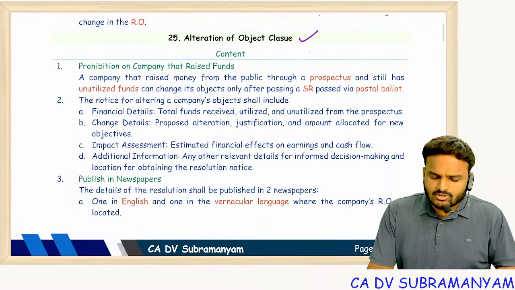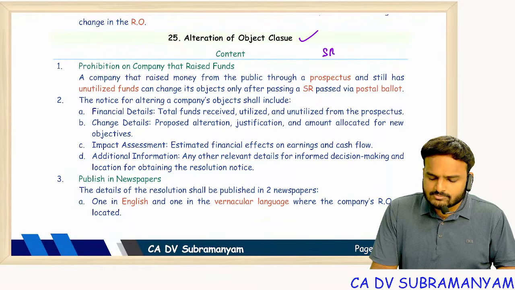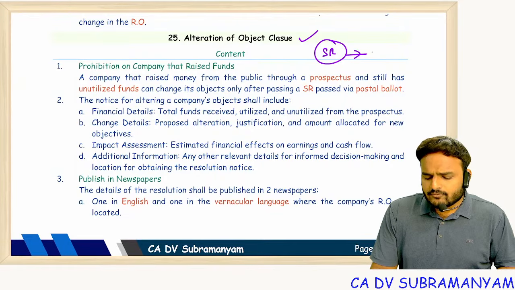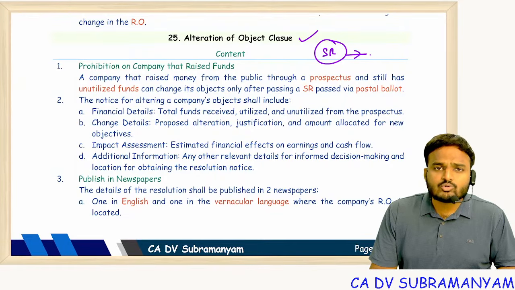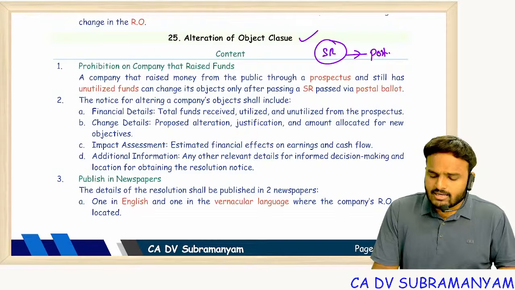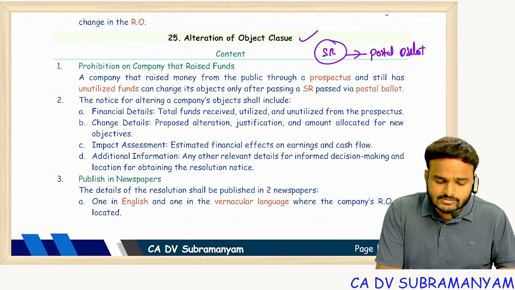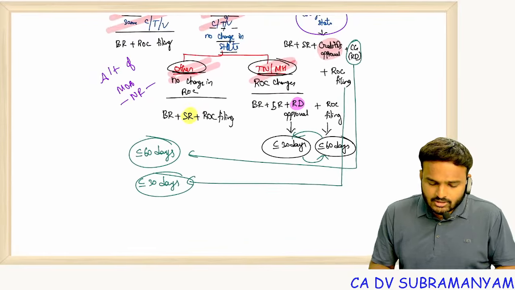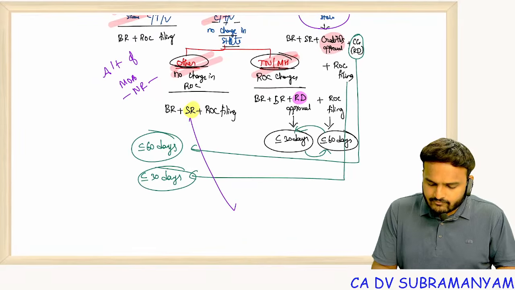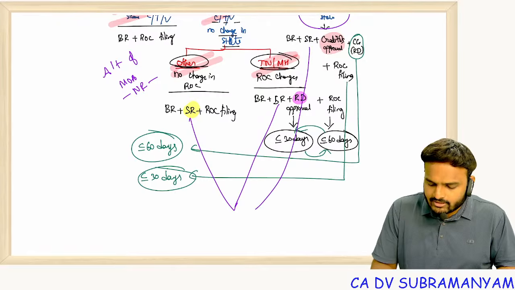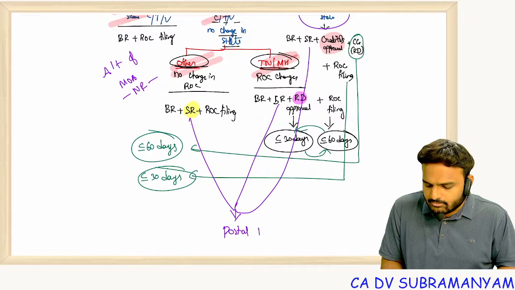Alteration of object clause: for alteration of object clause, special resolution is required. And if you are a company having more than 200 members, postal ballot is required. I forgot to add this point: in all these cases, wherever SR is required, that special resolution shall be passed through postal ballot.